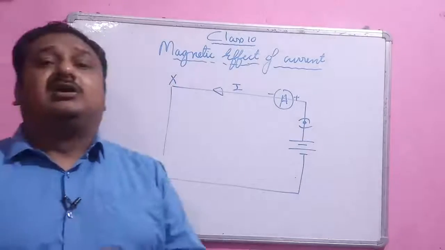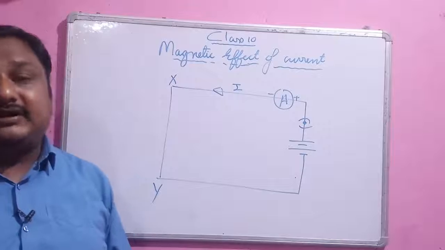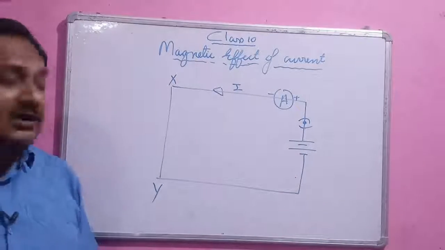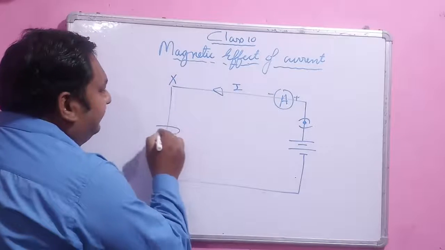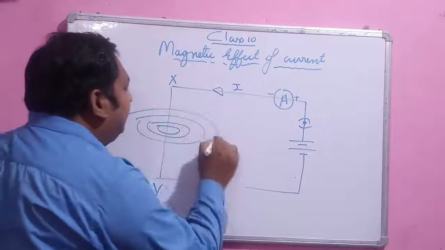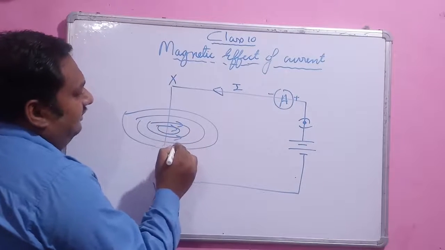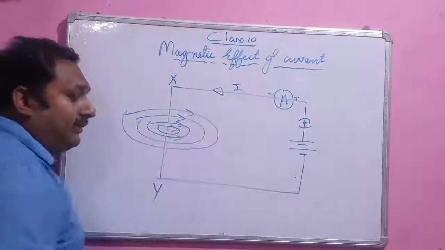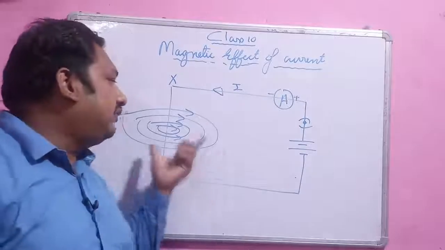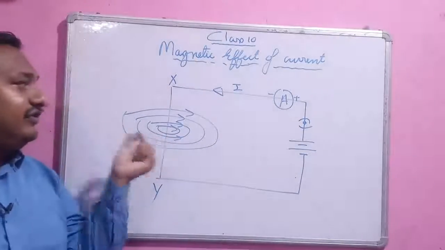What is this pattern? They form concentric circles. So in brief, whenever the current is flowing through a straight conductor, the magnetic field exists in the form of concentric circles.